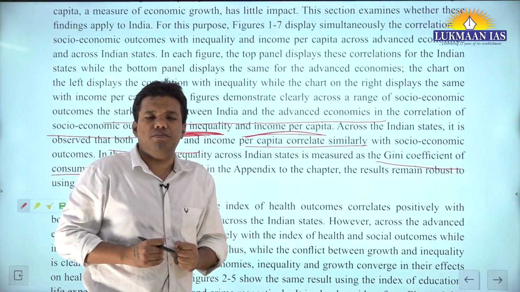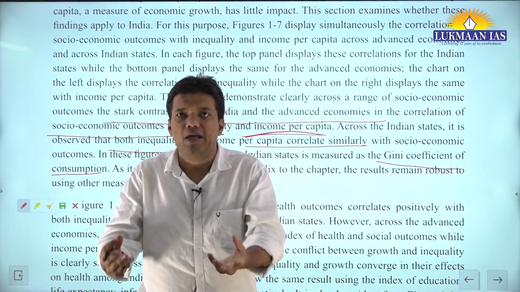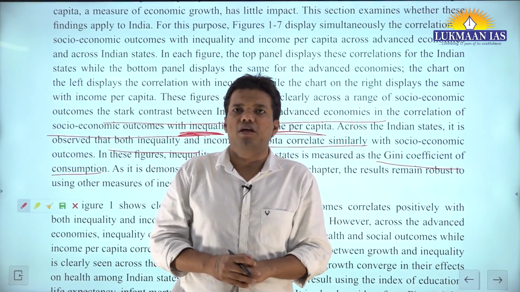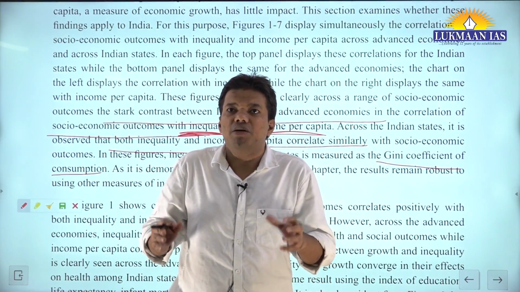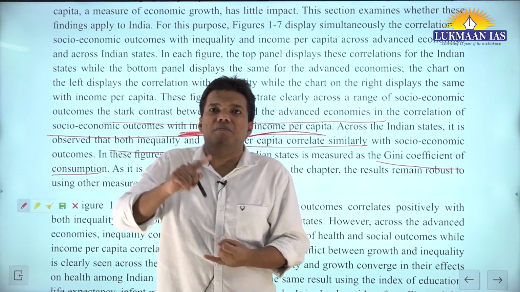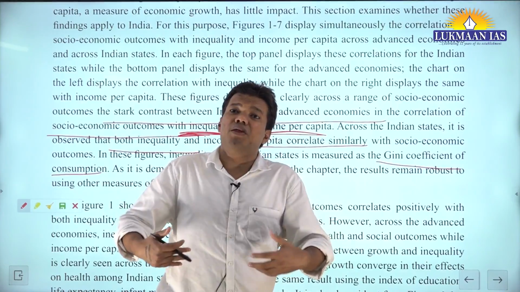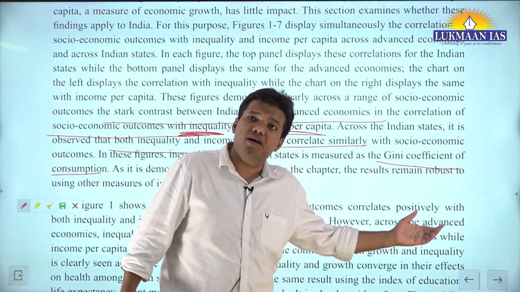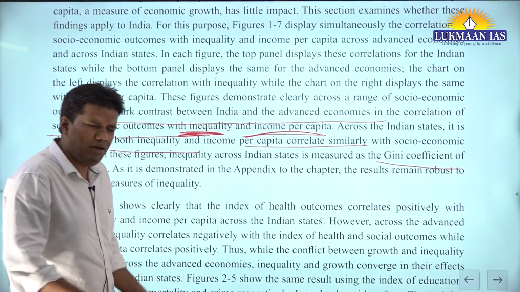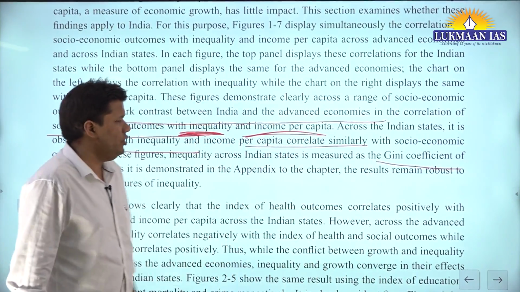Let's say there is a very rich person and a very poor person. How much difference is there between their consumption? A person has to eat food, so maybe one is eating a 500 rupee thali, while the other is eating only a 70, 80 rupee thali. But consumption cannot measure the difference in inequality. What will measure it is the difference in income. Sorry, the difference in wealth. The difference in wealth is much, much higher than the difference in income, and the difference in income is much, much higher than the difference in consumption. But in India, if you trace the history of the last 30, 40, 50 years, they are measuring inequality on the basis of consumption.